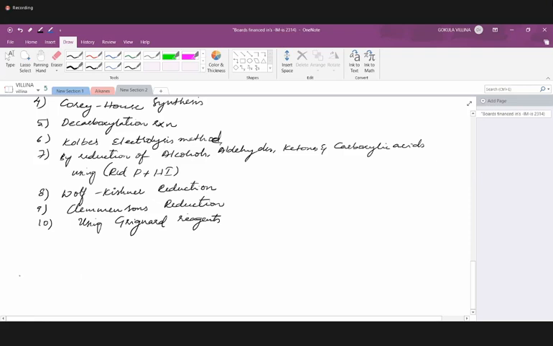Eighth is Wolff-Kishner reduction, Clemmensen's reduction, and then using Grignard reagents.